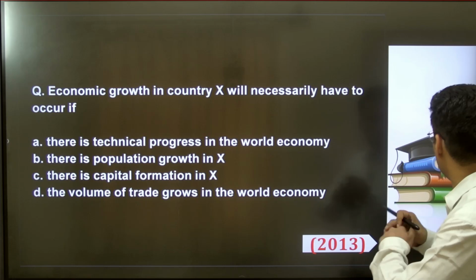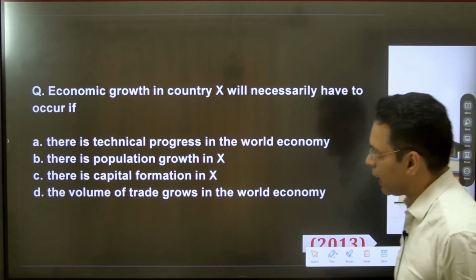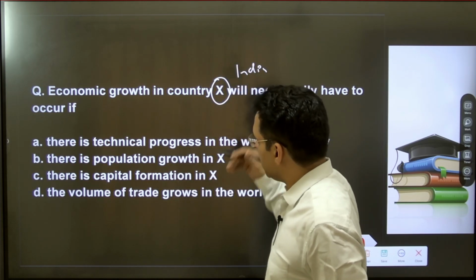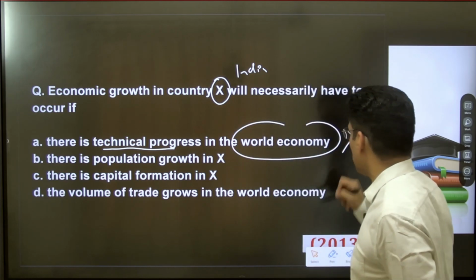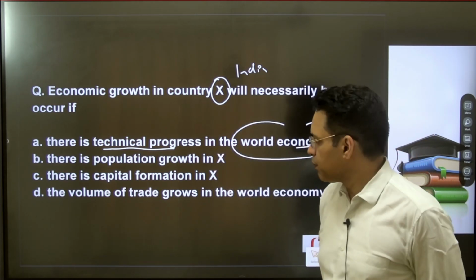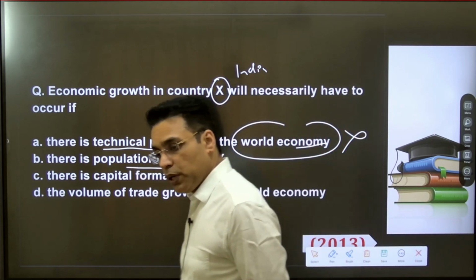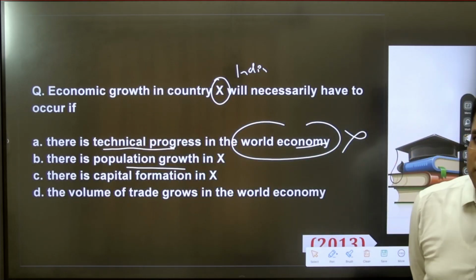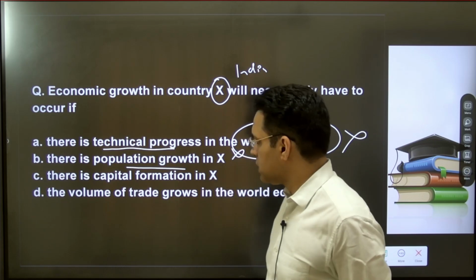So let's see the question, the PYQ. The economic growth of a country X will necessarily have to occur if, so the country X will grow, let's say country X is India. So it will definitely grow if there is a technical progress in the world economy. Now there is no direct correlation. So this statement, world economy will grow, how will we know that India is growing? There is a population growth in X. Well, there is a possibility, but again, will population growth help India's economy to grow? Well, it depends, because the population has to be skilled and educated, which is not in India's case. So definitely this is not a probable answer.